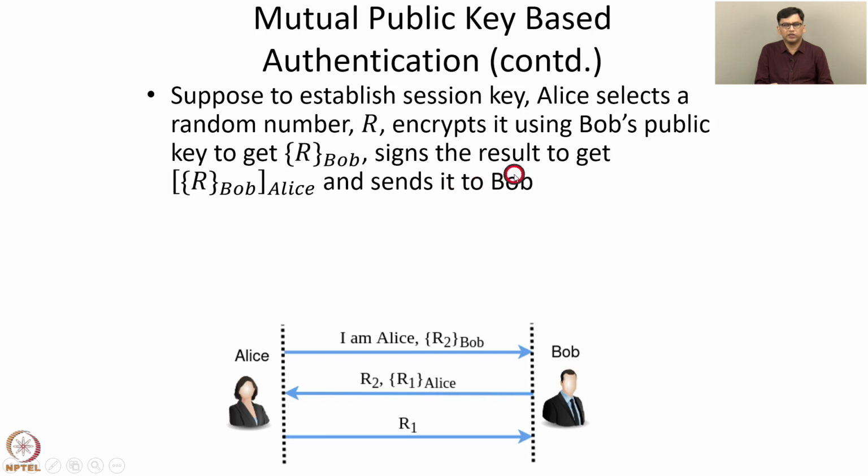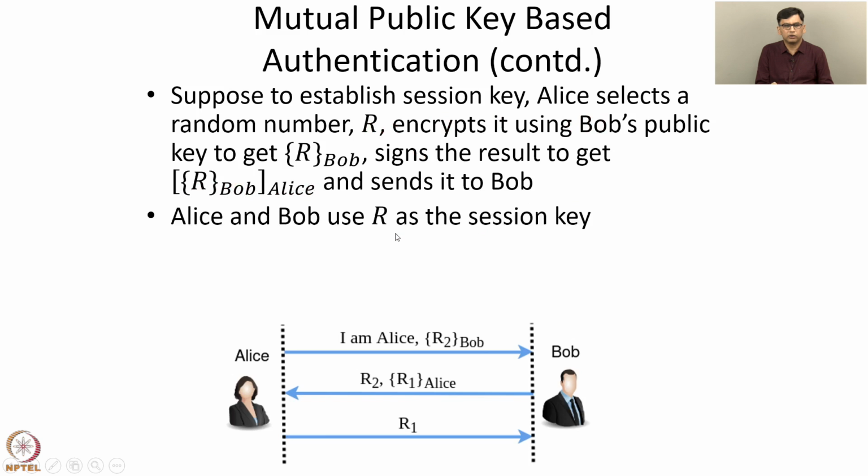Suppose to establish a session key, Alice selects a random number R, encrypts it using Bob's public key to get R Bob, as in the previous protocol. But now Alice signs the result, to get this R Bob signed by Alice's private key, and sends the result to Bob. Then Alice and Bob use R as the session key.